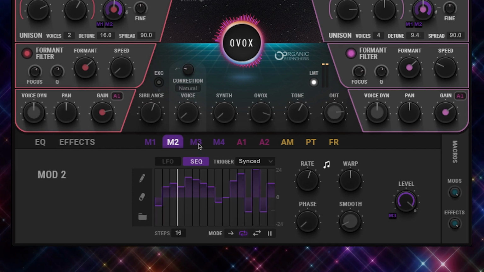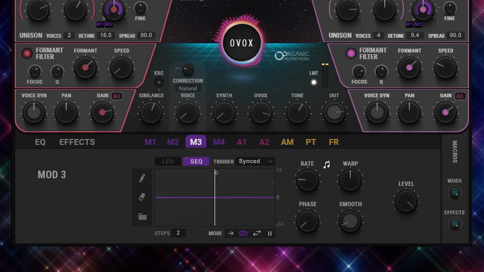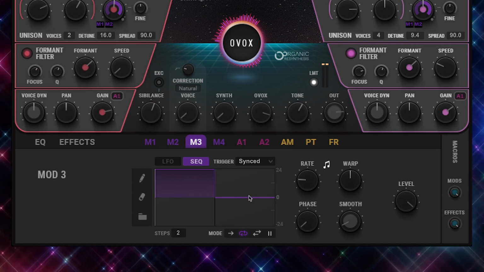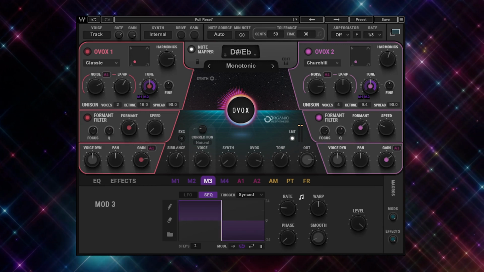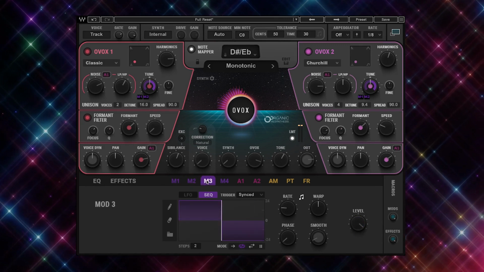The very last thing we'll do is on mod 3, on step 1, you want to bring this all the way up to 24. And on step 2, we're going to bring this all the way down to minus 24. And now you've got these 2 sequences varying in time and alternating every 2 bars.